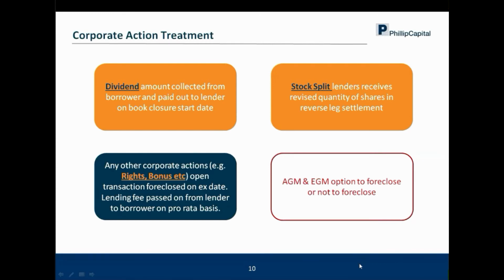For any other corporate action, which includes rights and bonus, the open transaction is foreclosed on the X date. And the lending fee has to be given back on a pro rata basis. So that is in terms of corporate action treatment. And the AGM and EGM option is related to the X series, which is the new series, or the normal series, which was the old series. Let's say X5 and 5.